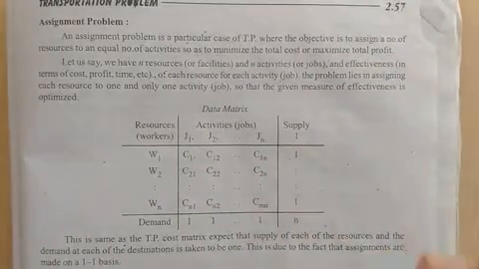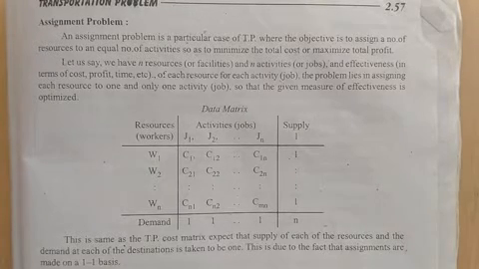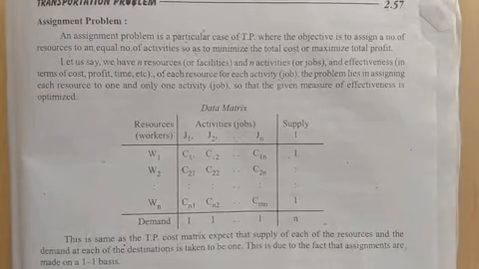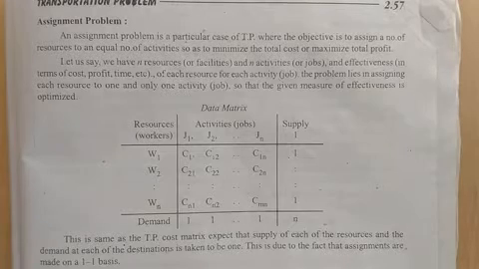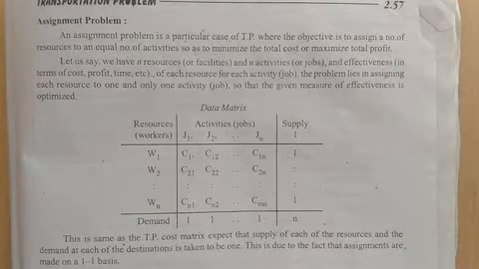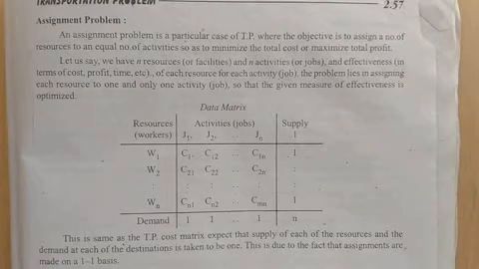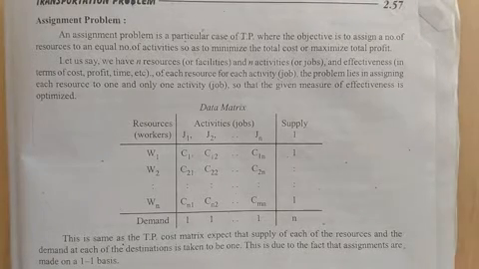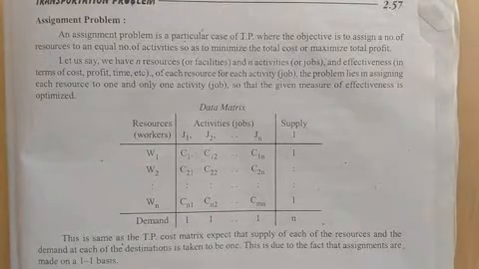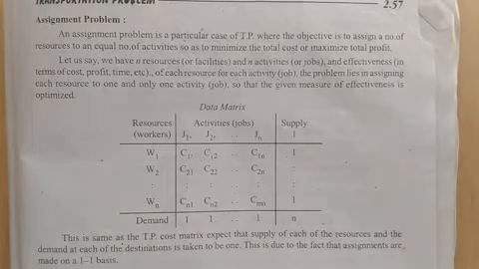So the main objective of the assignment problem is to assign a number of resources to an equal number of activities. For what purpose? To minimize the total cost, minimize the time, minimize the distance, or maximize the total profit, maximize the total revenue, or maximize the total sales. The main objective is to assign the number of resources to the number of machines, or activities, equal in number.